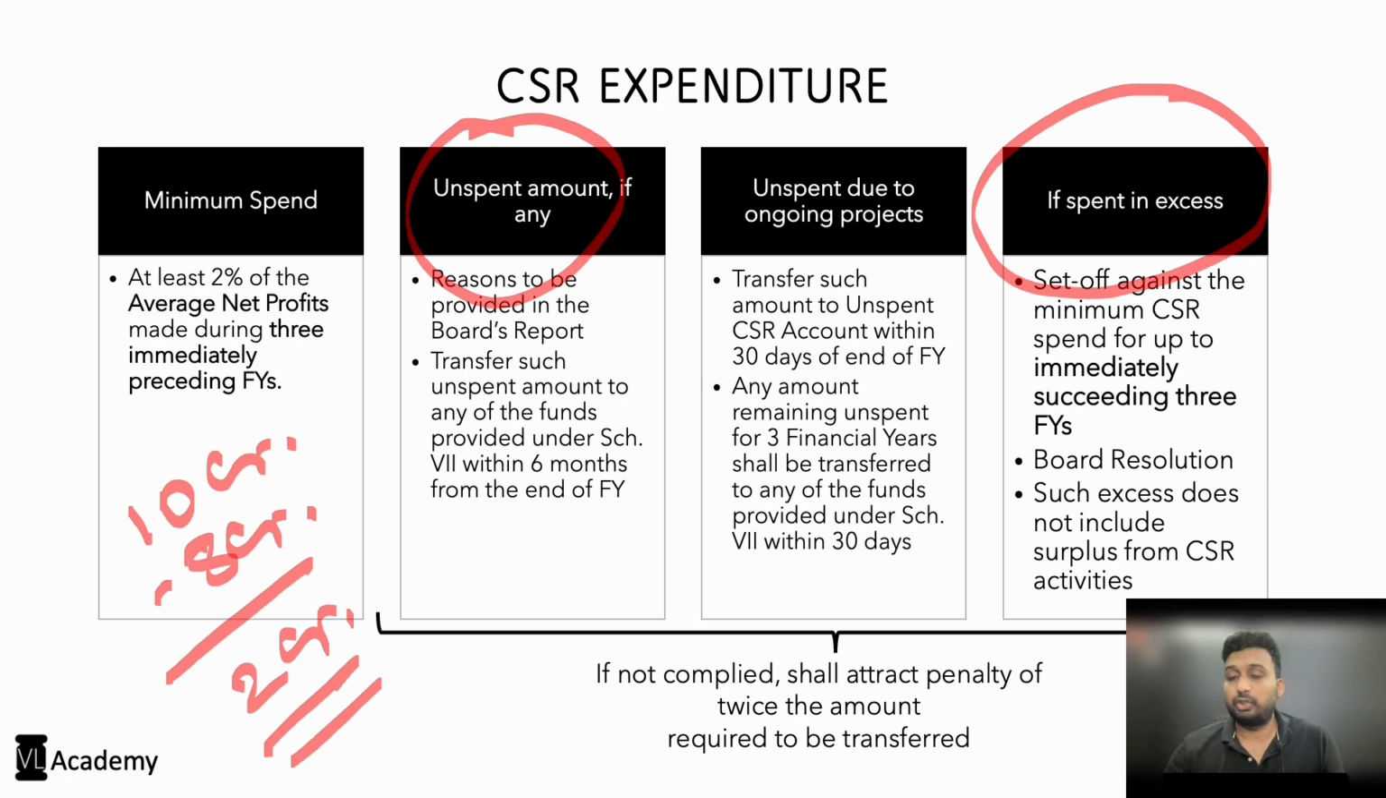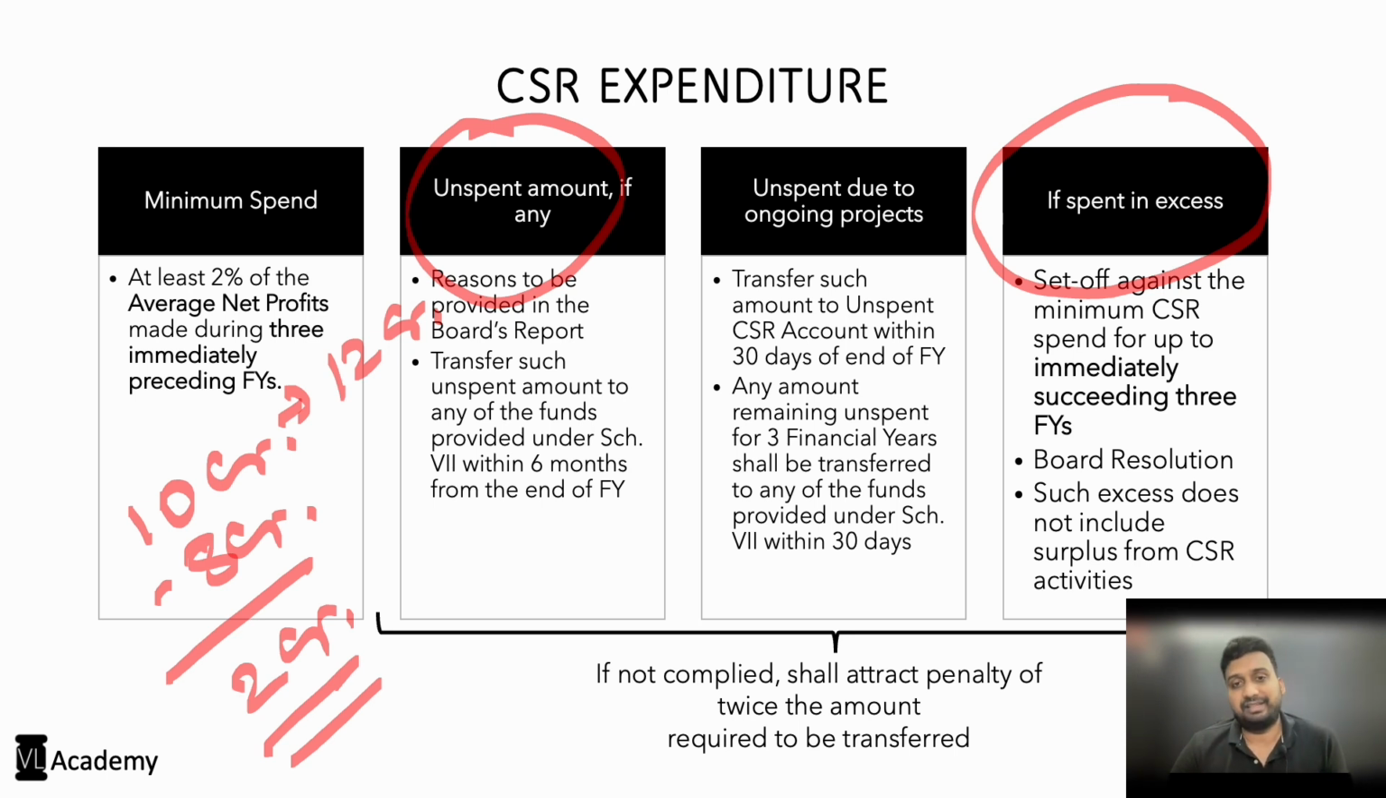Then comes another scenario where the amount is spent in excess. Let's say you're supposed to spend 10 crores, right? As per example, against this, let us say you have spent 12 crore. You have spent 2 crores excess. Now when you're underspending, there is a criteria of sending it to a fund, right? So when there's an excess in the CSR expenditure, there has to be some benefit.